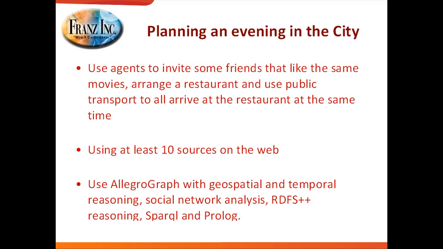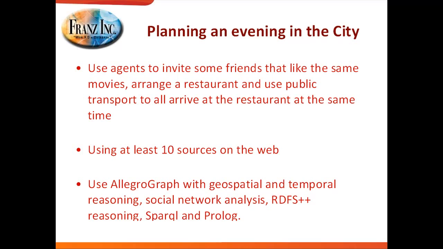And what I was showing in that conference was a typical, say, Tim Berners-Lee use case from his Scientific American paper about 8 years ago. So in this case, I use agents, personal agents, to invite some friends that like the same movies, and then once you find a movie, arrange a restaurant, and then use public transport to all arrive at the restaurant at the same time.